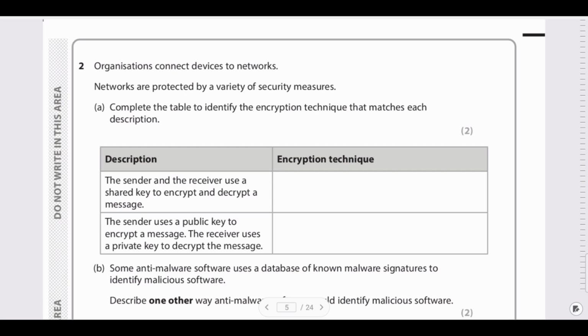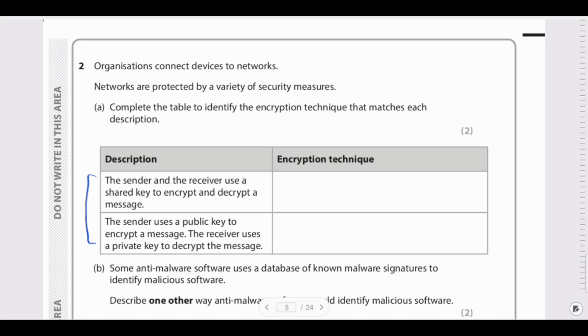Organizations connect devices to networks. Networks are protected by a variety of security measures. Complete the table to identify the encryption technique that matches each description. Again, they have given the description. You need to figure out what it is. The first description goes as: the sender and the receiver use a shared key to encrypt and decrypt a message.